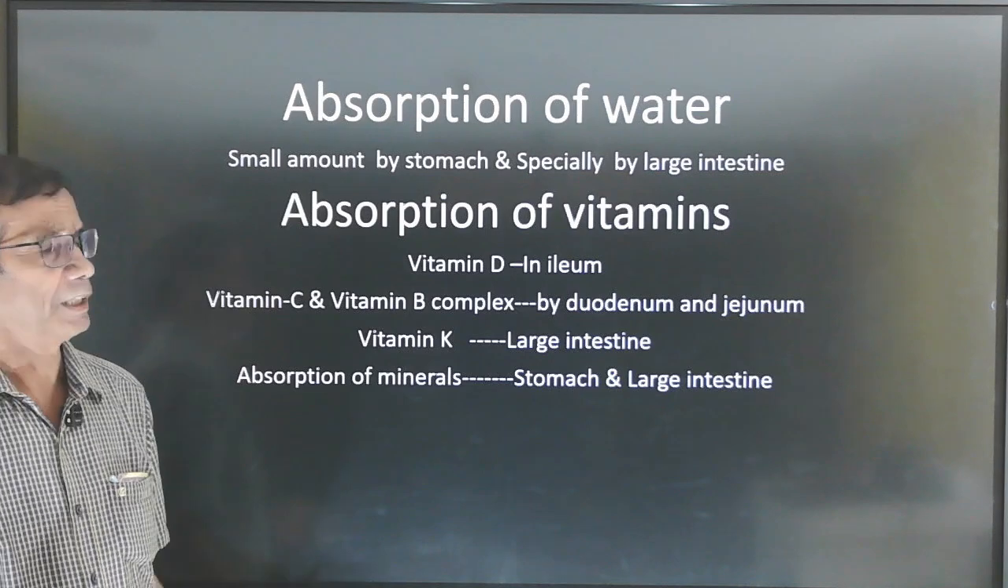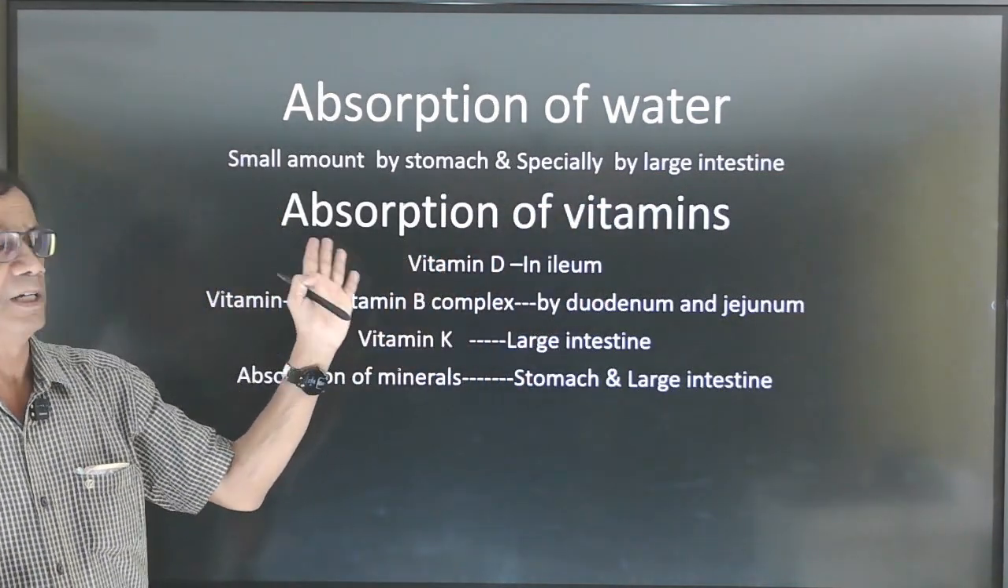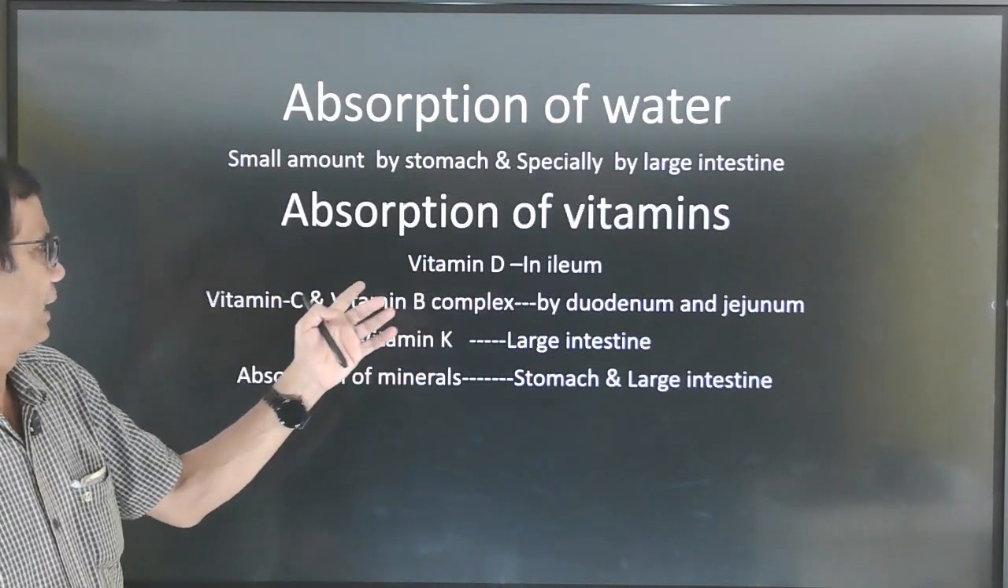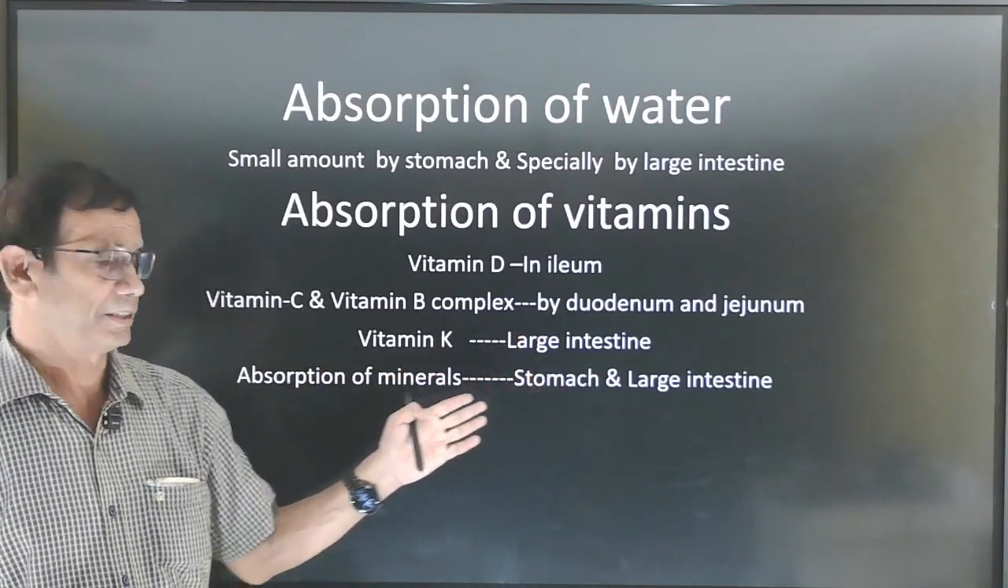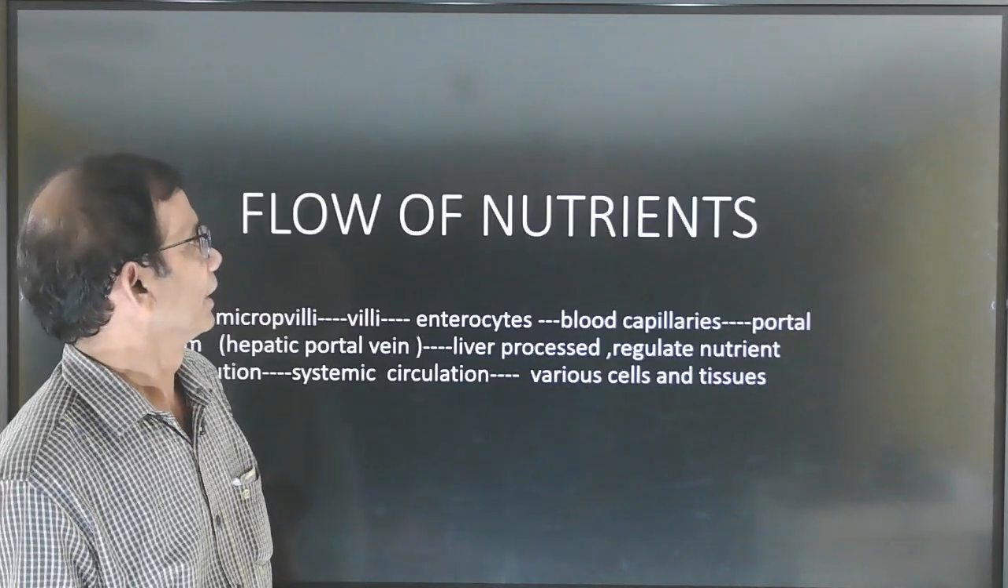Absorption of especially water occurs through the large intestine. Similarly, absorption of vitamins: vitamin D by the ileum, vitamin C and B complex by the duodenum, vitamin K by the large intestine, and absorption of minerals by the stomach and large intestine.